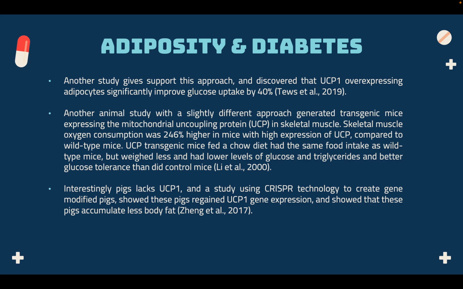Another animal study with a slightly different approach generated transgenic mice expressing the mitochondrial uncoupling protein in skeletal muscle. Skeletal muscle oxygen consumption was 246% higher in mice with high expression of UCP compared to wild-type mice. UCP transgenic mice fed a chow diet had the same food intake as wild-type mice, but weighed less and had lower levels of glucose and triglycerides and better glucose tolerance than did control mice. Interestingly, pigs lack UCP1, and a study using CRISPR technology to create gene-modified pigs showed these pigs regained UCP1 gene expression and showed that these pigs accumulate less body fat.